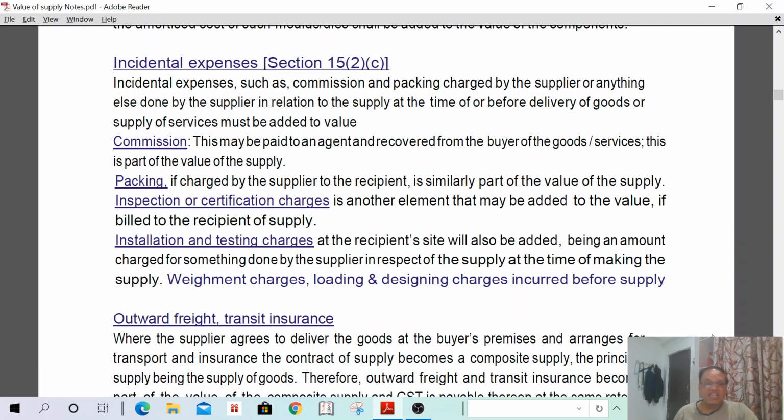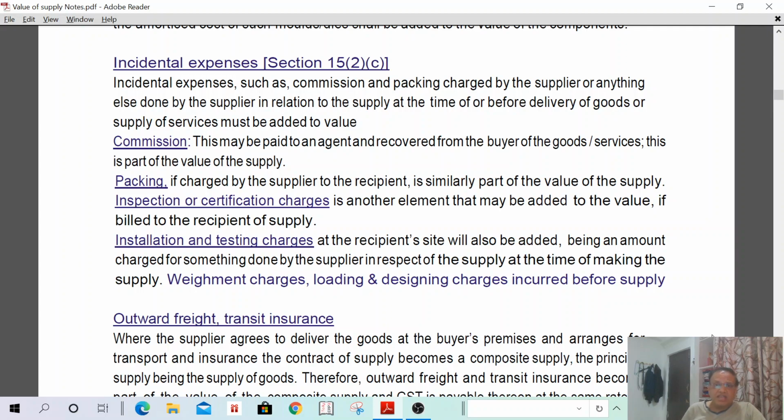Next, installation testing charges. Installation testing means some machinery is required to be installed at the recipient's place. In such a case, installation and testing is required. Therefore, installation and testing done by the supplier at the recipient's location, such amount also shall be included in the value of supply. Understand? Then the payment, loading, designing charges included before supply.